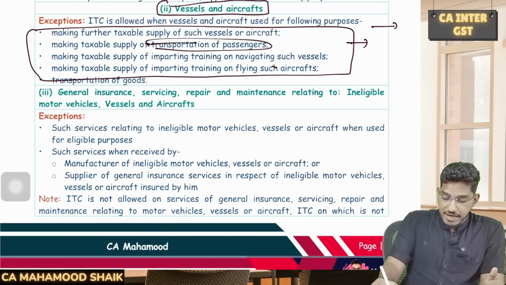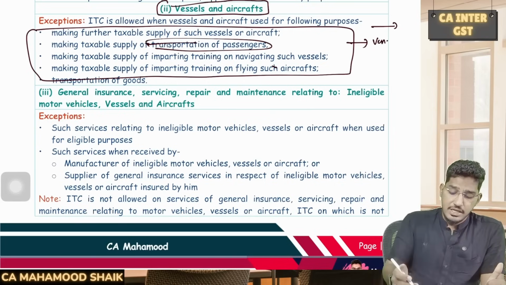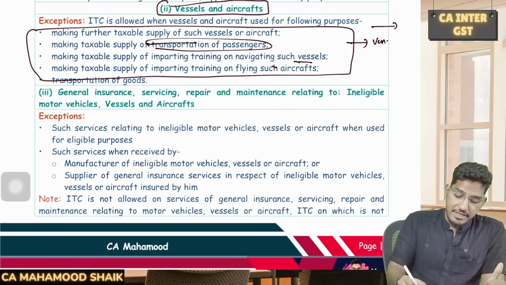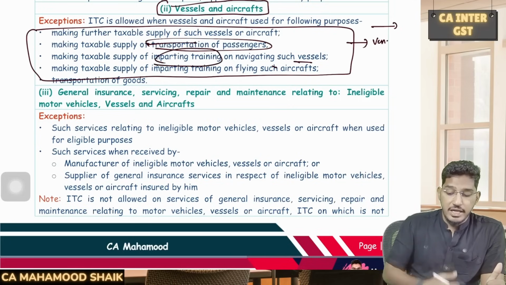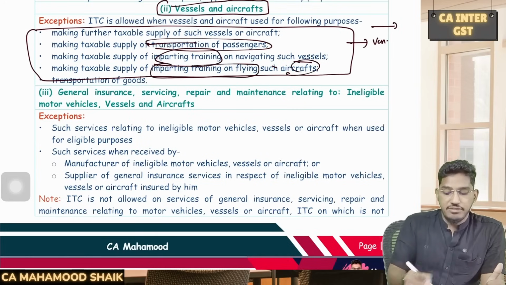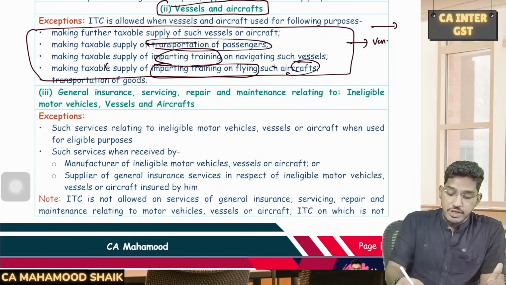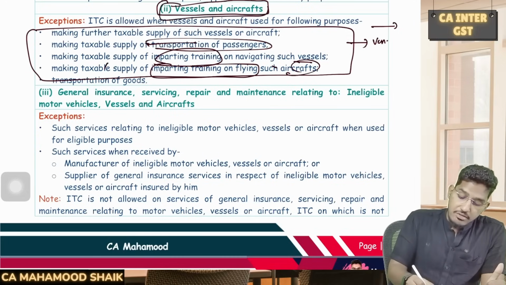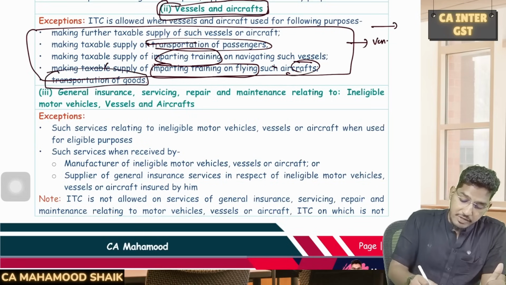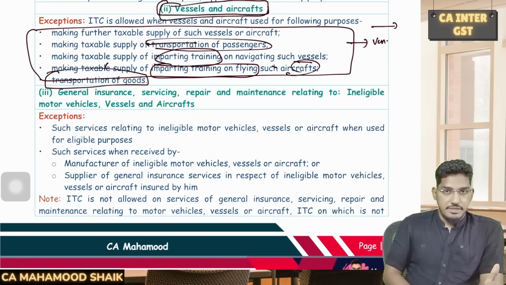Or if I am using it for the purpose of imparting driving skills; driving we don't say for a vessel, we say navigating. If I am imparting training on navigating such a vessel, or if it is an aircraft, imparting training on flying. Same guys, the same 3 eligible purposes. Along with that, they say one more thing. If you are using that vessel or aircraft for making a taxable supply of transportation of goods, then also ITC can be availed.